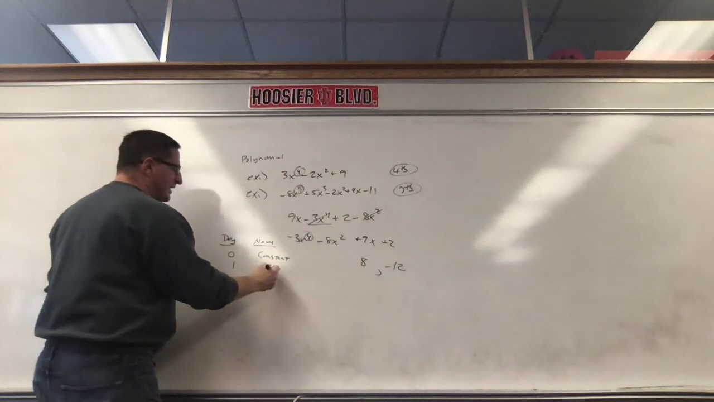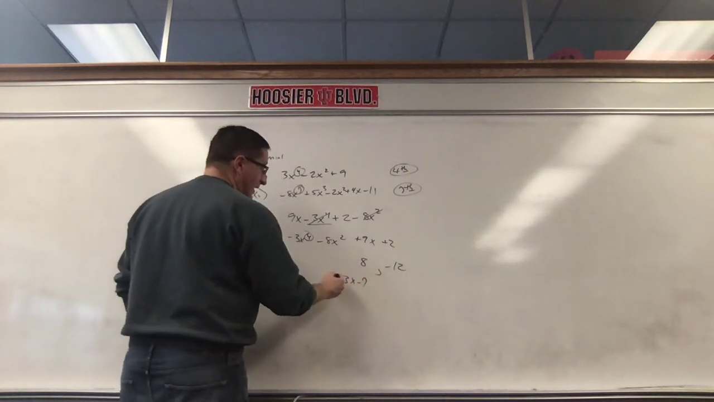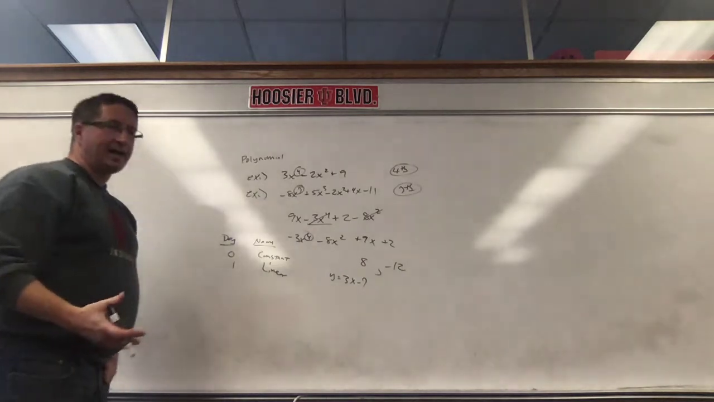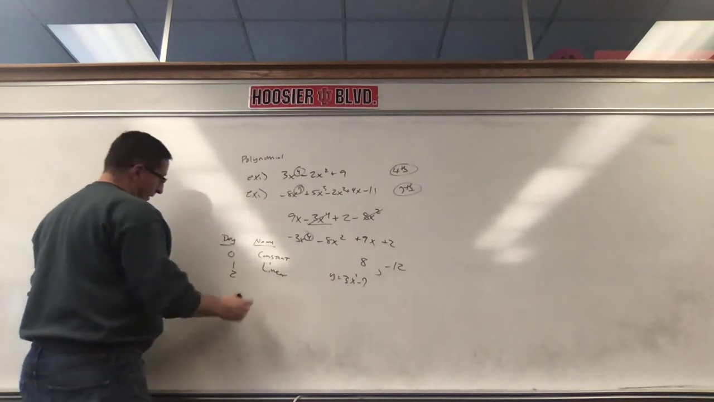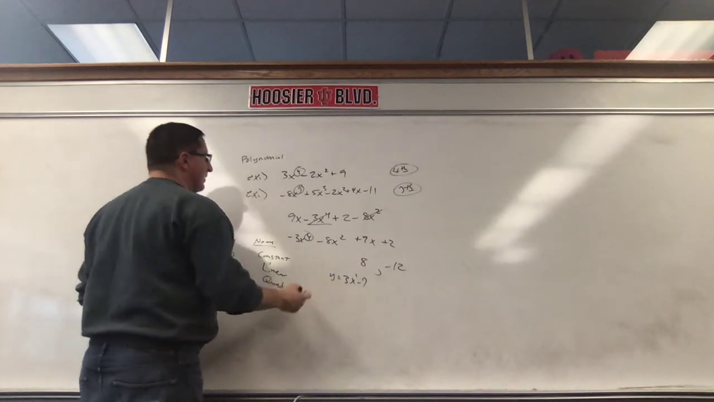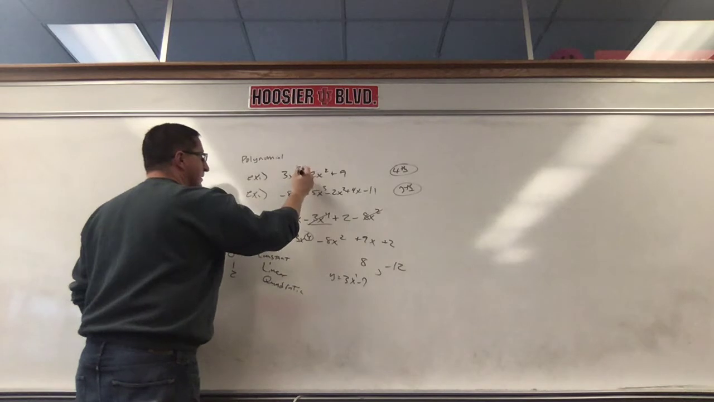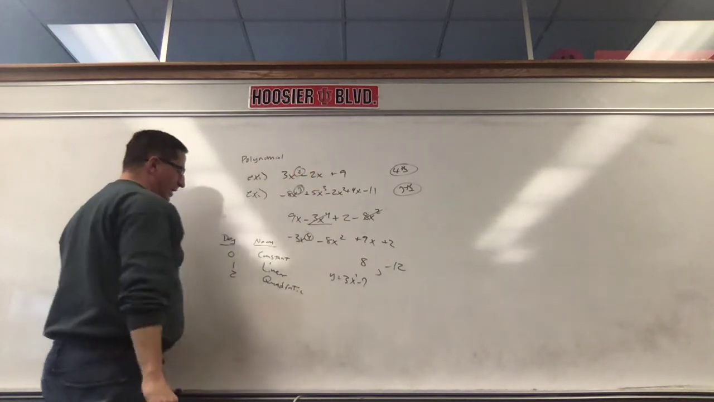Degree 1 is linear. Okay? 3x minus 7, like y equals 3x minus 7. That's a line. That's why it's called linear, because it's to the first. Second degree, you should know by now, is a quadratic. Okay? Example, if this was... That would be a quadratic now. Second degree is a quadratic.